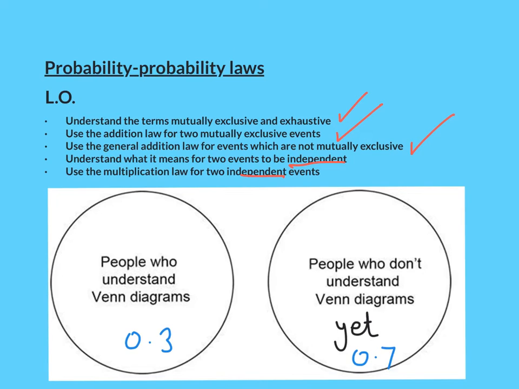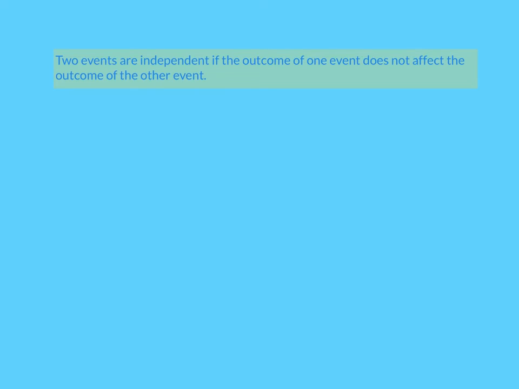Now this is actually something that is in GCSE maths, but I'm just going to recap it so we know what we're doing. So events are said to be independent of each other if one does not depend on the other. In other words, one does not affect the other. Now sometimes people can open these to interpretation and say, well, if it rains on one day, it's more likely to rain the next day because it's winter or whatever, but we're often assuming two events are independent.